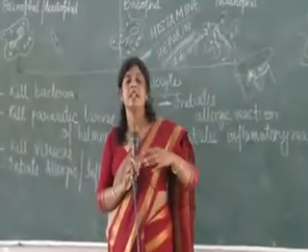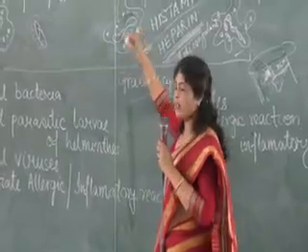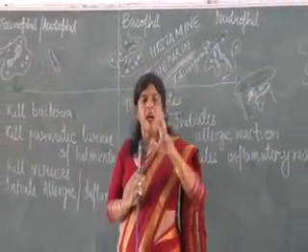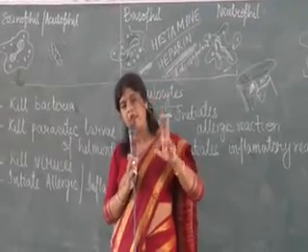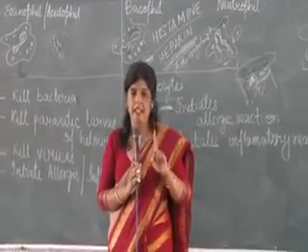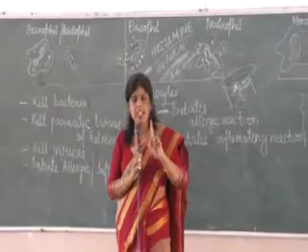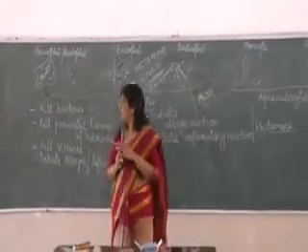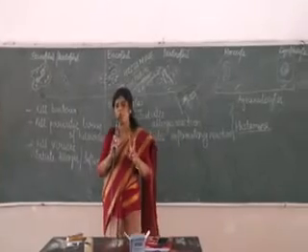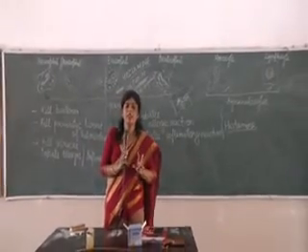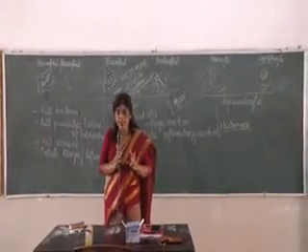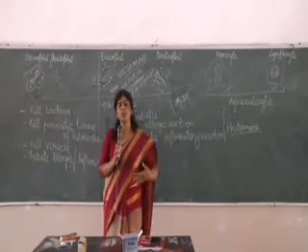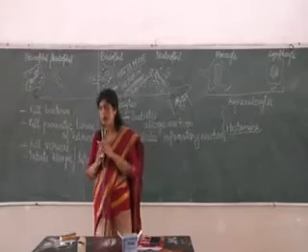Second, the granules consist of different kinds of chemicals, of which I'll name only two which you have to know. One is histamine, which initiates allergic and inflammatory reaction. The second one is heparin, an anticoagulant. It doesn't allow the blood to coagulate when it is flowing through your vessels. That's all about basophil.